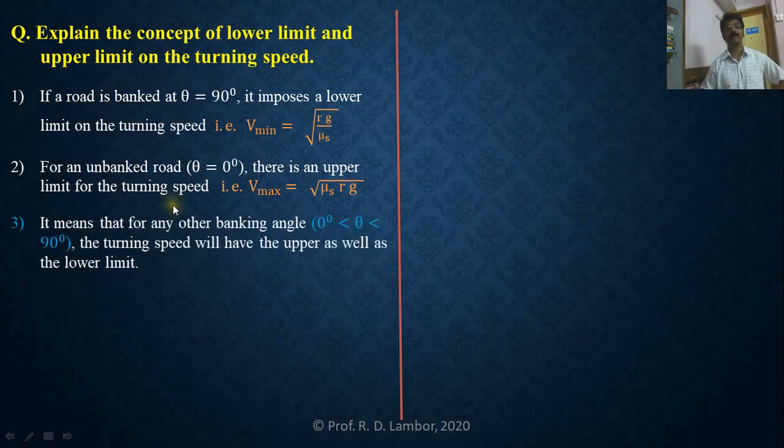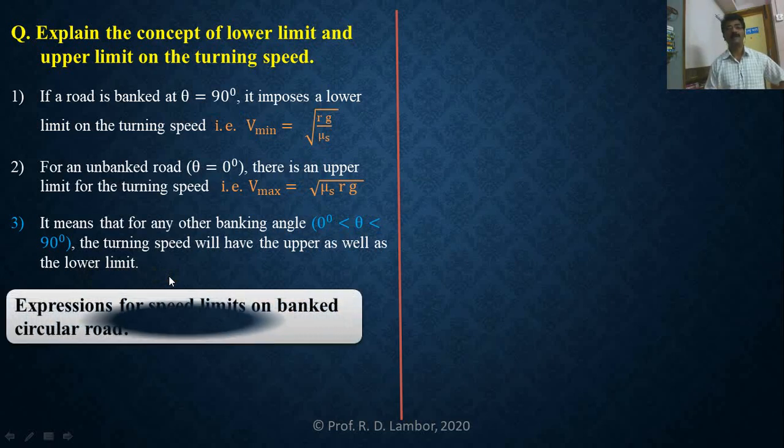For any other banking angle, greater than 0 and less than 90, the turning speed will have both an upper as well as a lower speed limit. It means that we must find out the upper speed limit as well as the lower speed limit of the vehicle when it is moving along a banked circular road. First of all, we will try to find speed limits on a banked circular road.